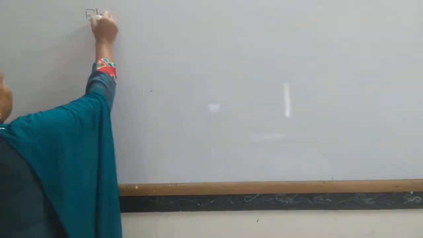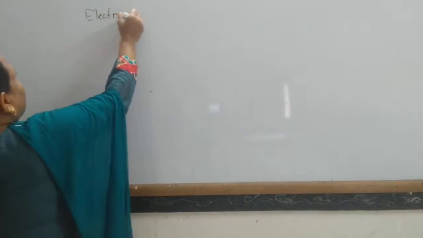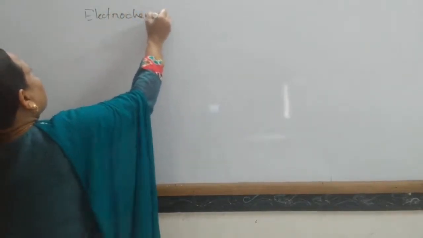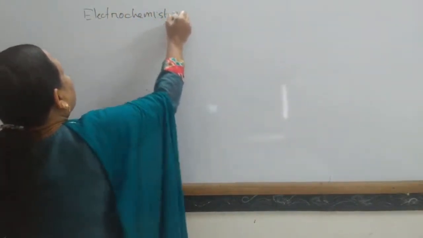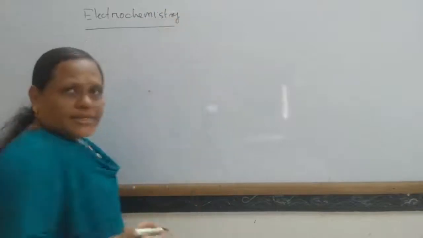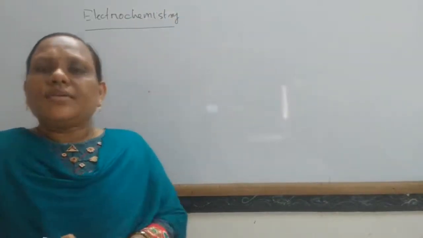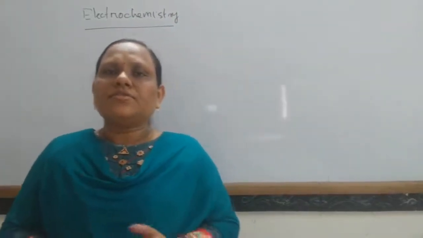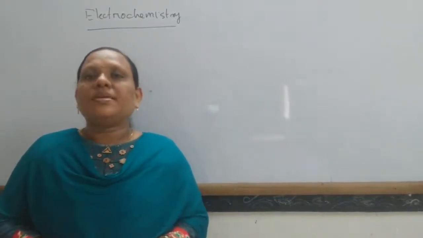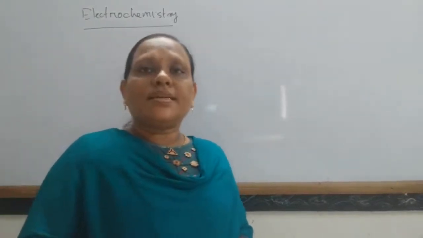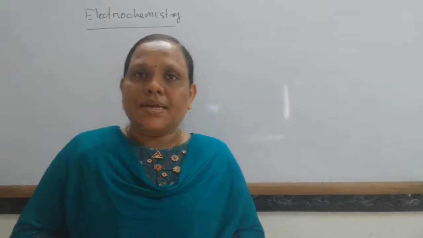So today we are going to study a new chapter, that is electrochemistry. So what is electrochemistry? Electrochemistry is the branch of science which deals with the relationship between electrical energy and chemical energy.